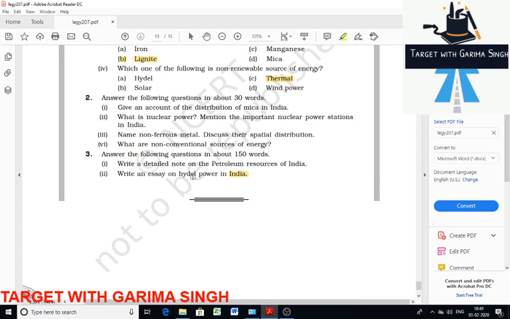Next is, write an essay on hydel power in India. Hydel power is a renewable energy resource because it uses the earth's water cycle to generate electricity. Water evaporates from the earth's surface, and from clouds it precipitates back, that is the water cycle. You can write that here also. Water flows toward the ocean. The movement of water as it flows downstream creates kinetic energy that can be converted into electricity.